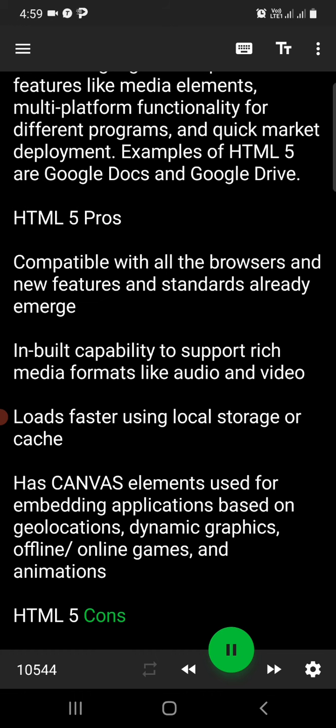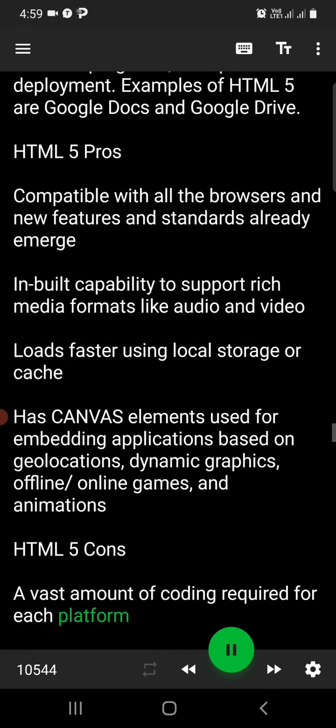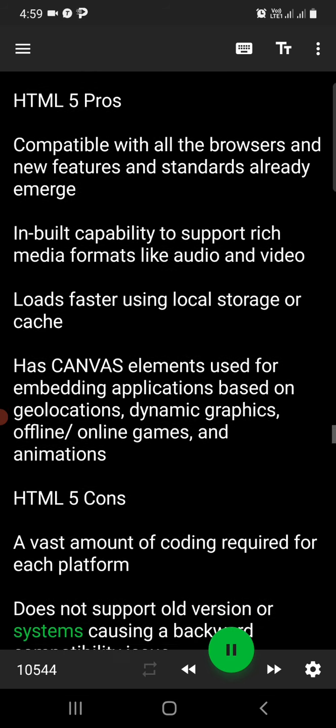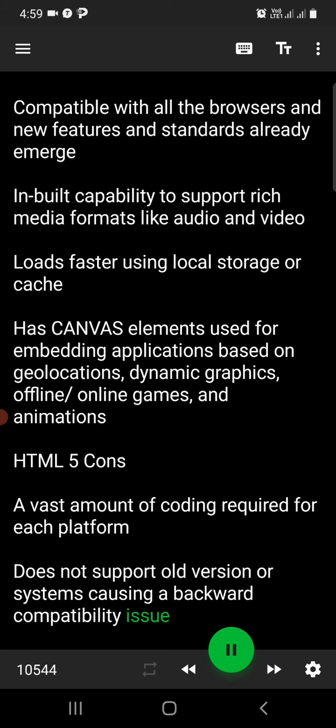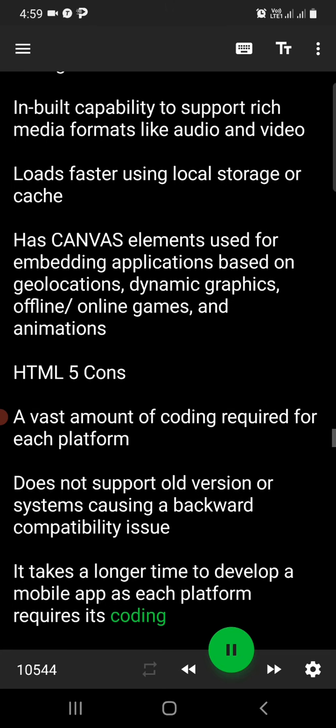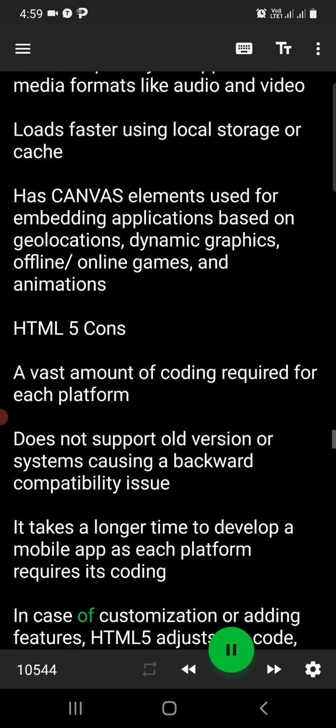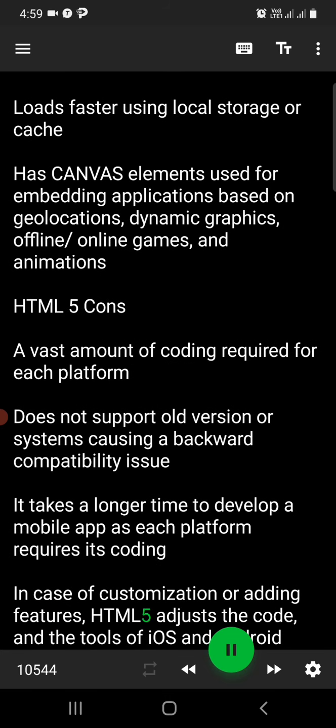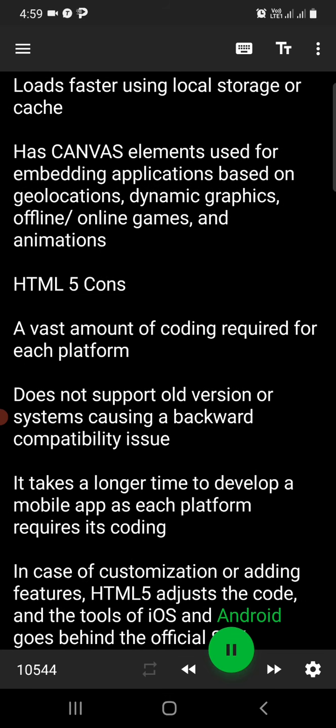HTML5 cons. A vast amount of coding required for each platform. Does not support old versions or systems, causing a backward compatibility issue. It takes a longer time to develop a mobile app as each platform requires its own coding. In case of customization or adding features, HTML5 adjusts the code, and the tools of iOS and Android go beyond